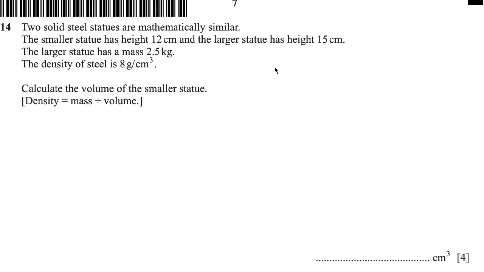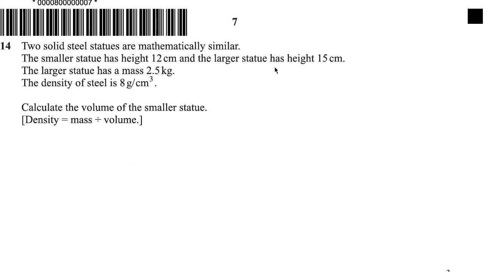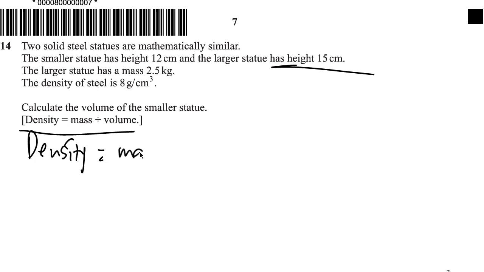So question 14 says, two solid statues are mathematically similar. The smaller statue has a height of 12 cm and the larger statue has a height of 15 cm. The larger statue has a mass of 2.5 kg. The density of steel is 8 grams per cm cubed. Calculate the volume of the smaller statue. And it has been given to us in the question that density is going to be equal to mass over volume.